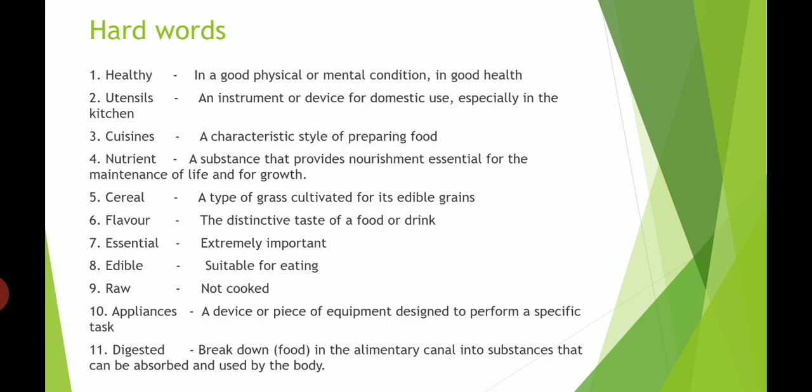Like an oven is an electrical appliance because that device is used to perform a specific task to bake the food, and we use electricity to run that appliance, right? Next one is digested, broken down in the alimentary canal into substances that can be absorbed and used by the body.